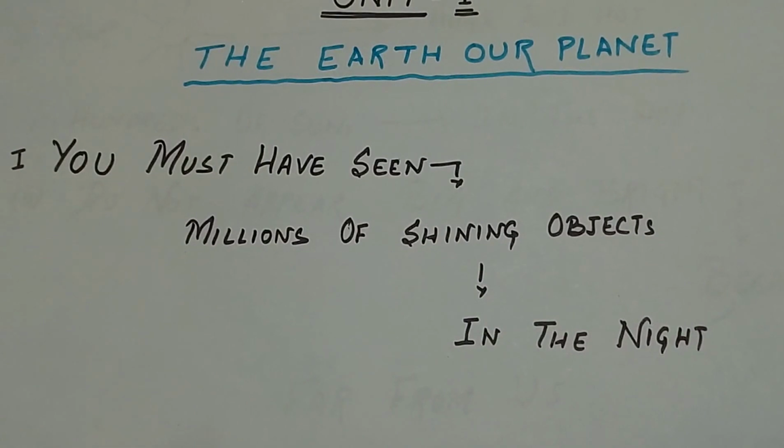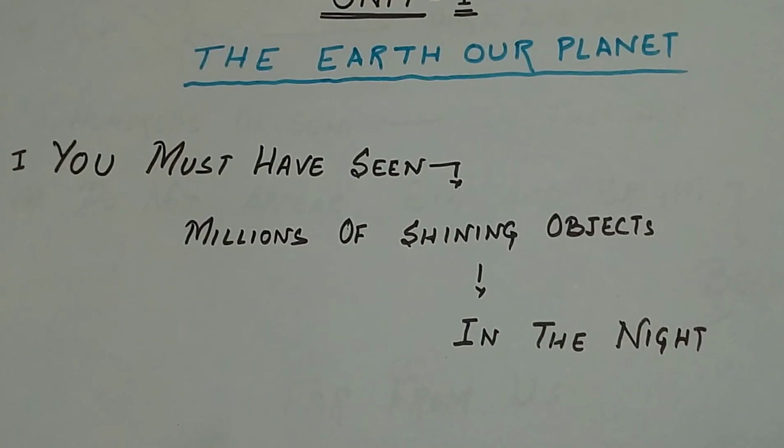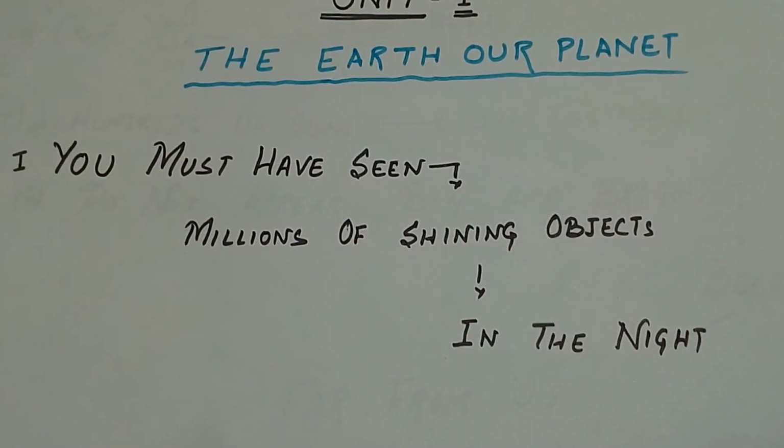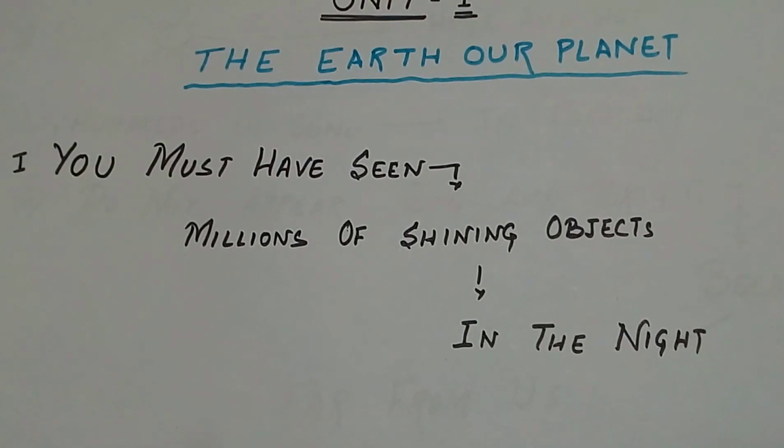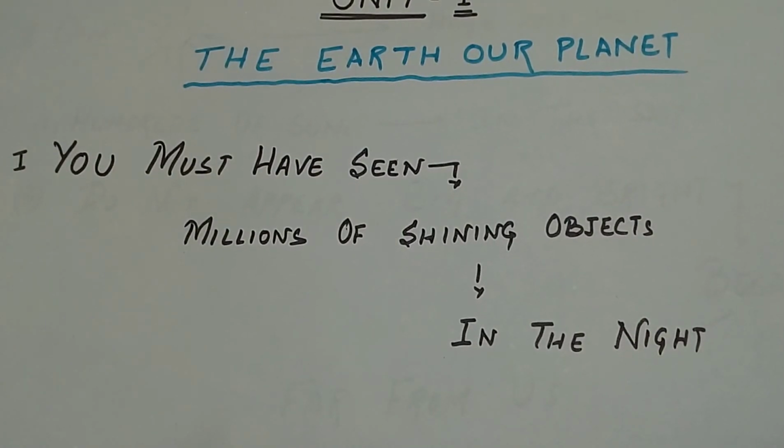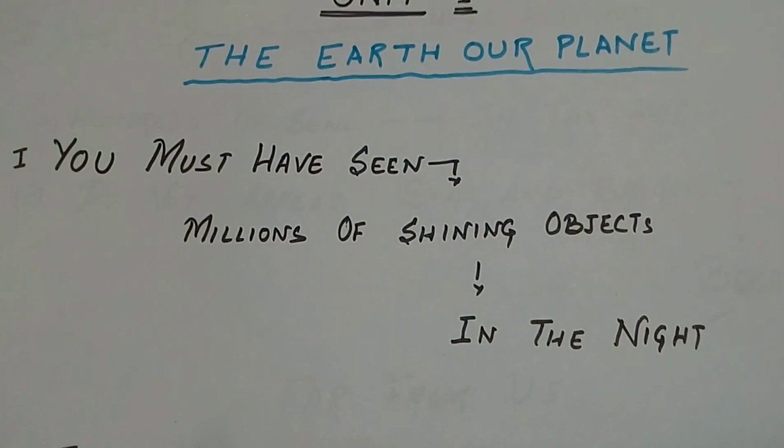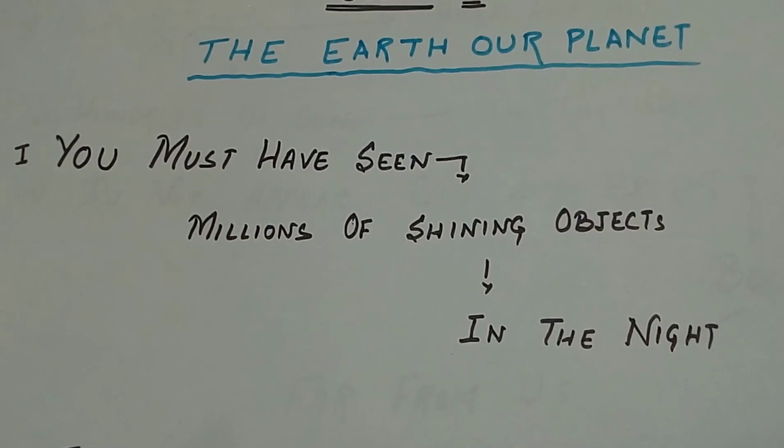The answer is that these objects can be seen only at night, because in the morning the sun is shining in the sky, due to which we can't see these objects.